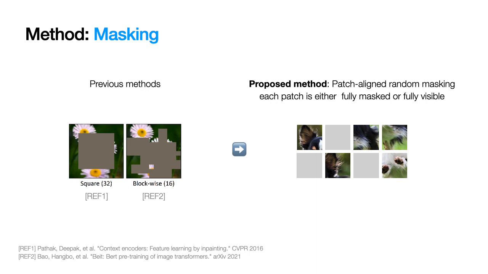Authors propose patch-aligned random masking, where each patch is either fully masked or fully visible. This strategy is convenient to integrate with the ViT framework, which processes the image into patches. This is also much simpler than block-wise masking proposed previously, which repeats to mask the image with a mask of random size and random aspect ratio until reaching a desired masking ratio.